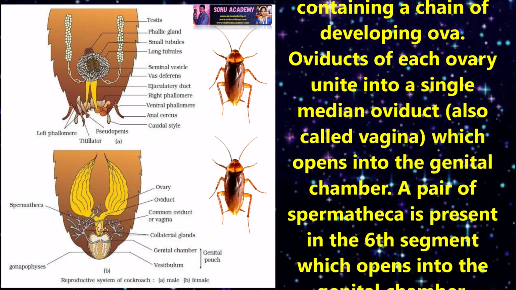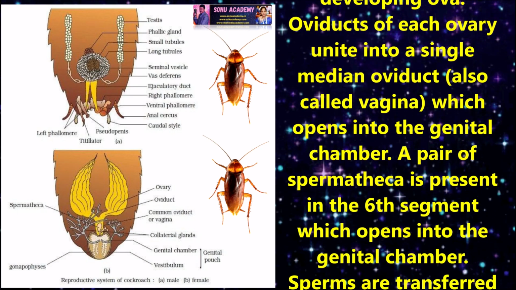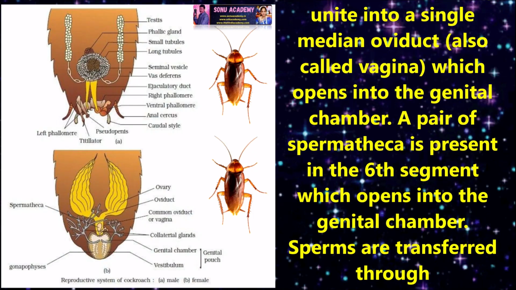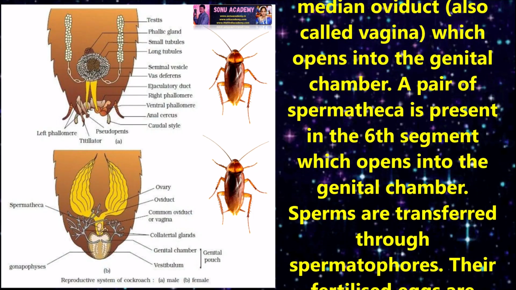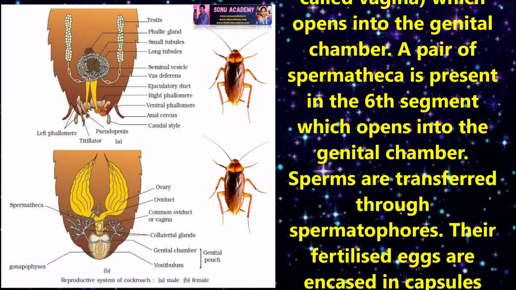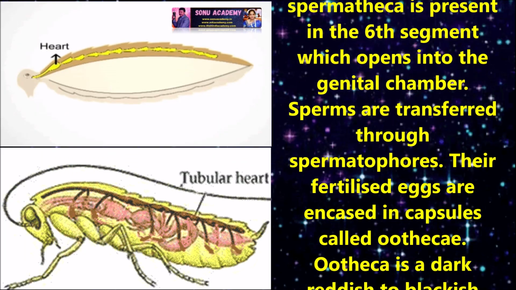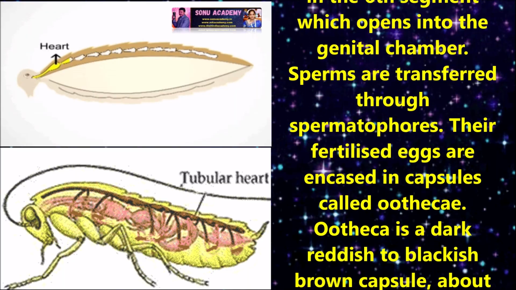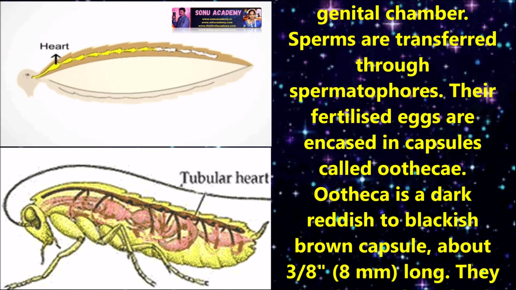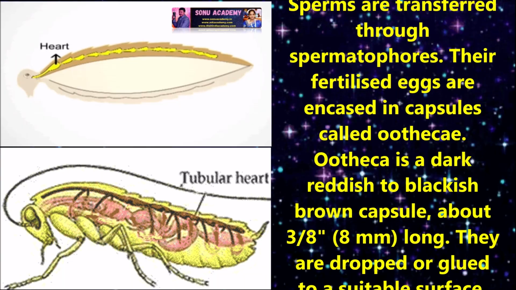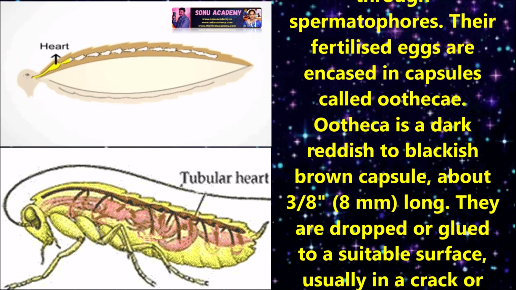A pair of spermathecae is present in the sixth segment, which opens into the genital chamber. Sperms are transferred through spermatophores. Their fertilized eggs are encased in capsules called oothecae. Oothecae is a dark reddish blackish brown capsule about